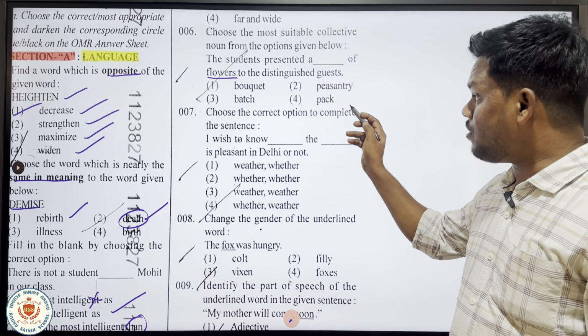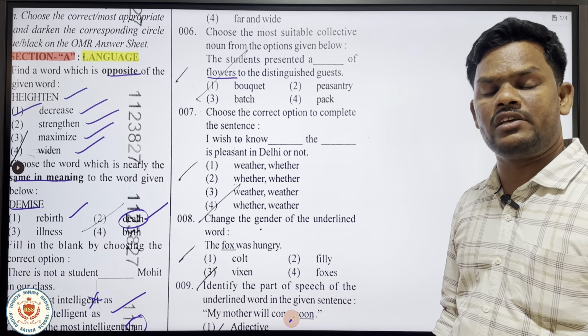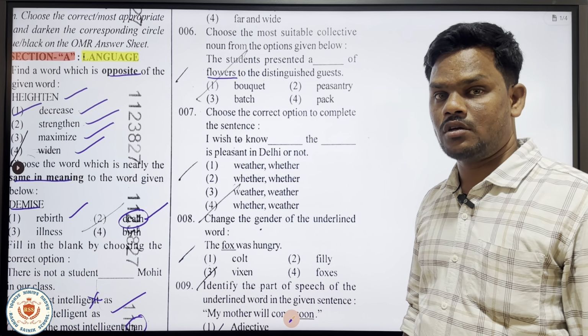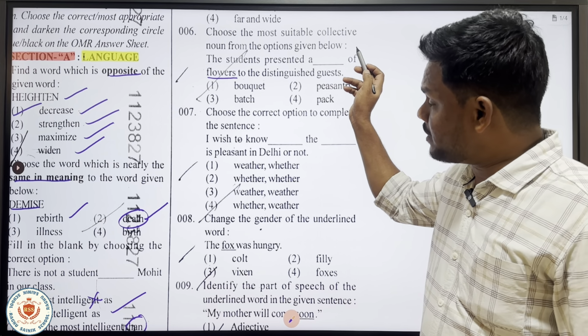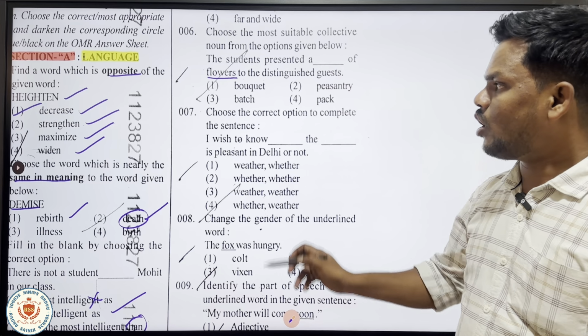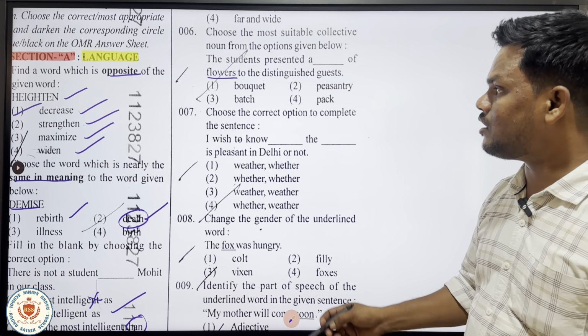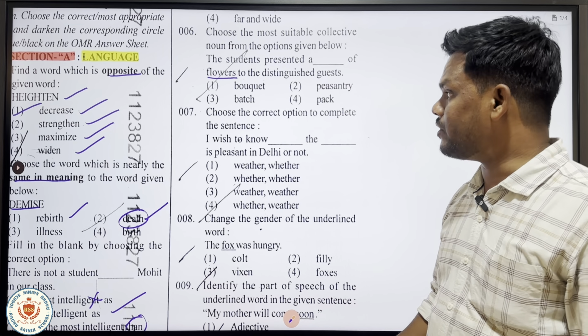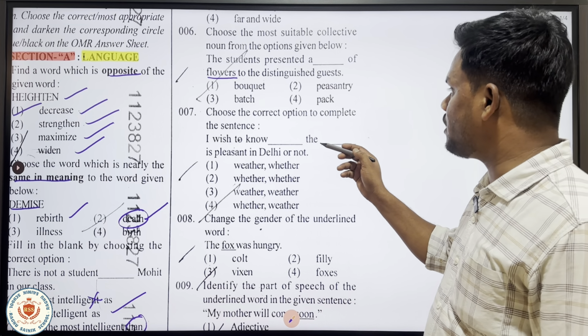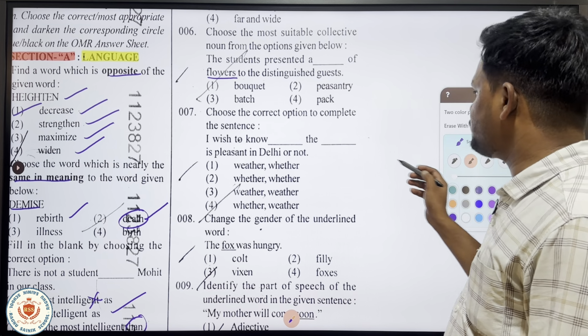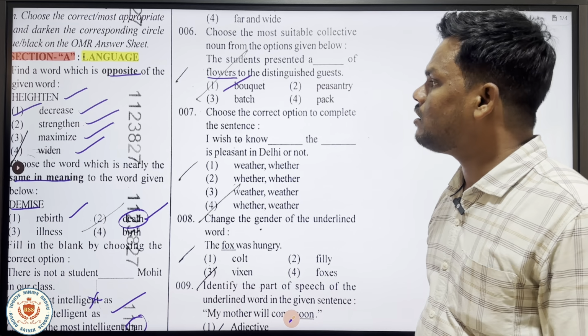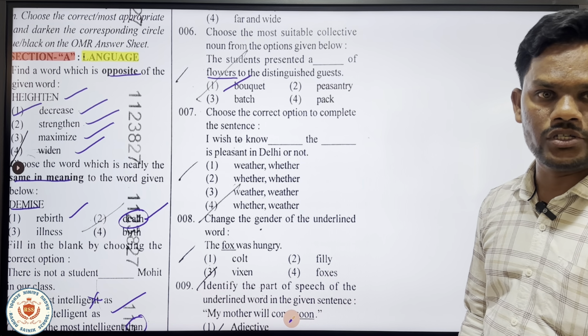And pack is used in different ways, like a pack of wolves. But the correct collective noun for flowers is bouquet of flowers. So the right answer will be bouquet of flowers. Understand?